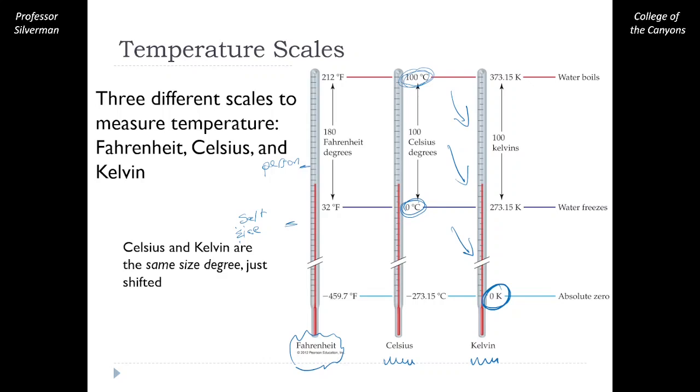Nothing will ever get below this absolute zero temperature because this is exactly zero energy. You can't have less than zero for your energy. This is going to be our best temperature scale because it makes a lot of calculations possible and very easy.